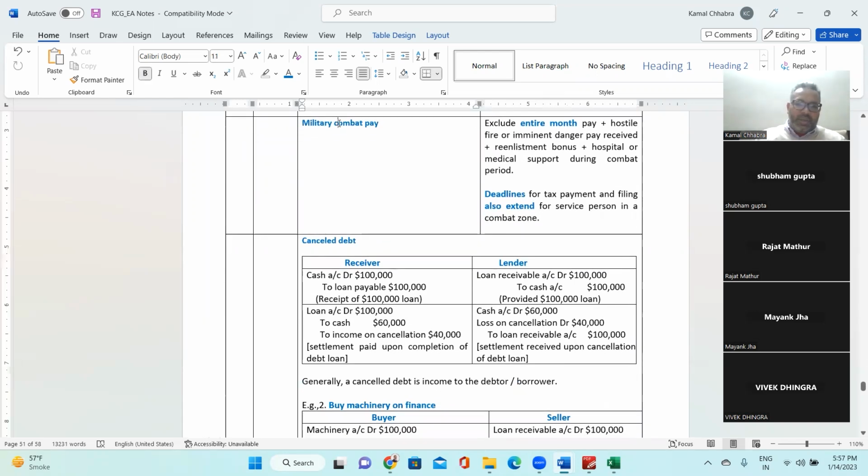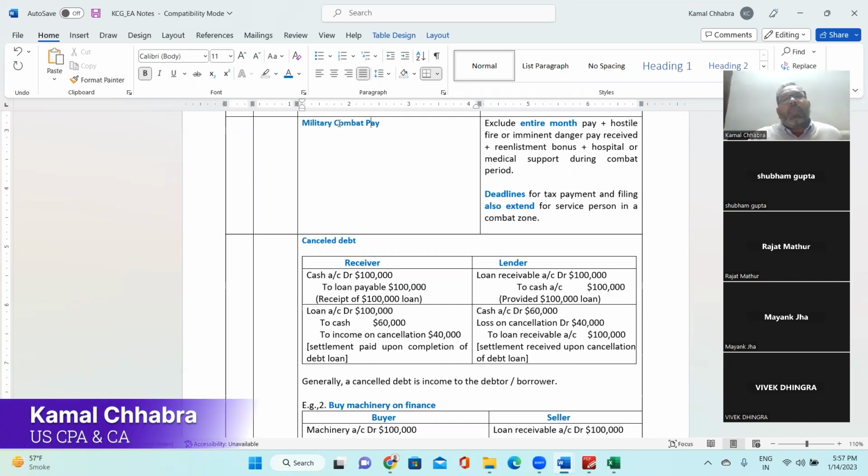Military combat pay is taxable income. However, there are exclusions to it. The exclusion will be the entire month's pay in which that person is in military combat. That means the person, the soldier, is in a combat zone. A combat zone is a fight zone, right? For example, currently in Ukraine, if US military people would go there, then for them it will be considered a combat zone.